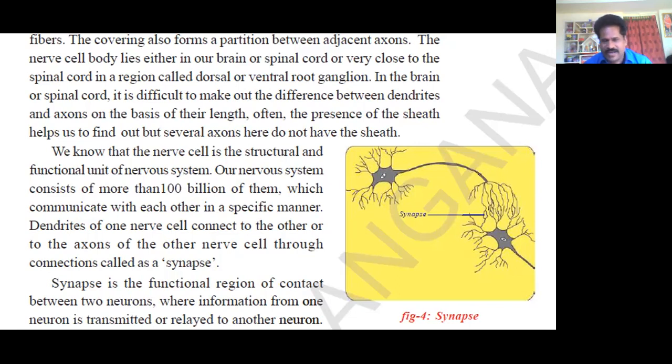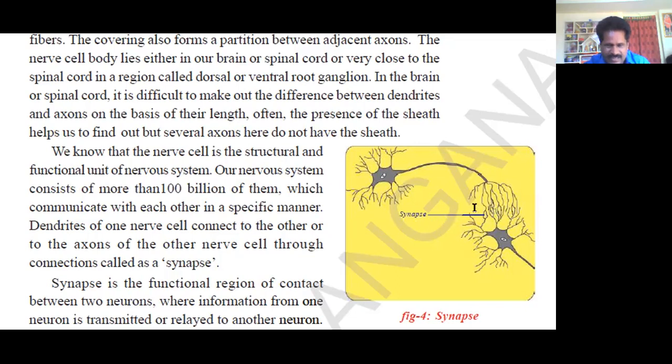Dendrites of one nerve cell connect to the axons of another nerve cell through a connection called a synapse. It is here that one axon projection connects to another neuron's dendrite.